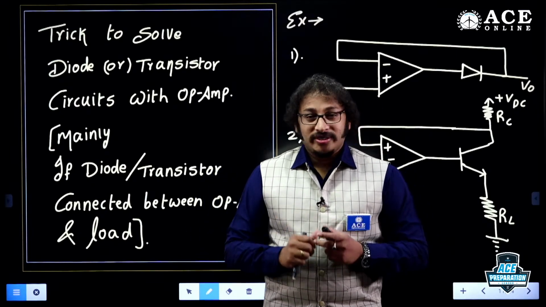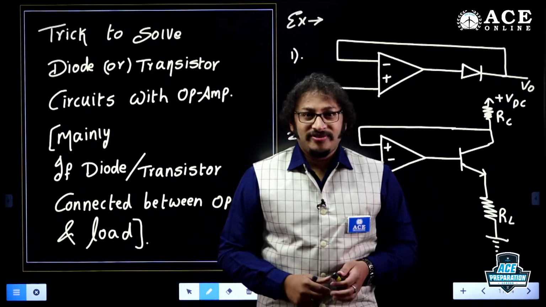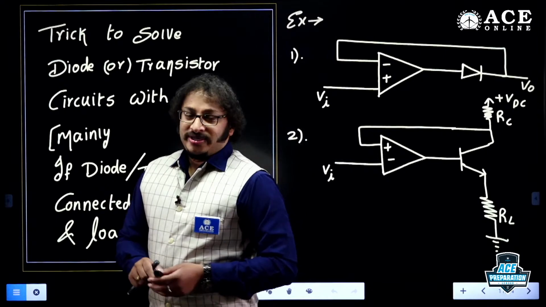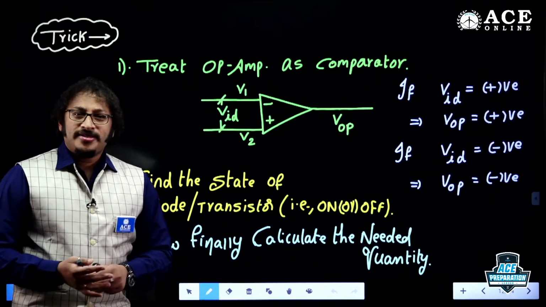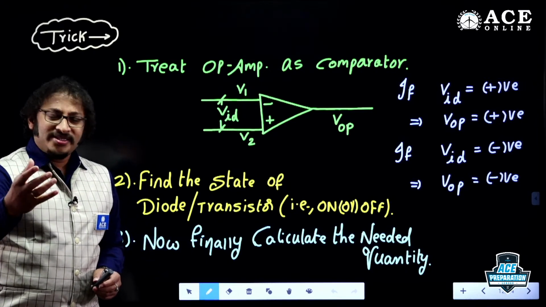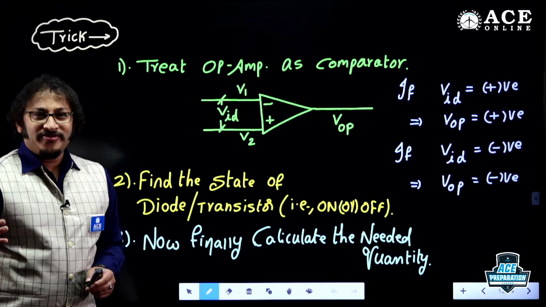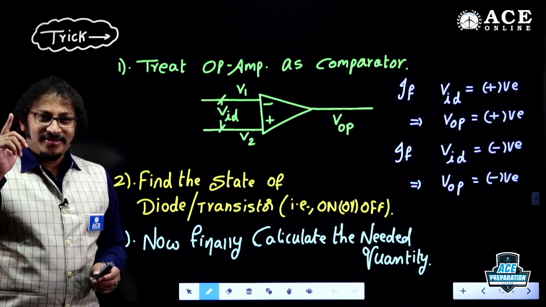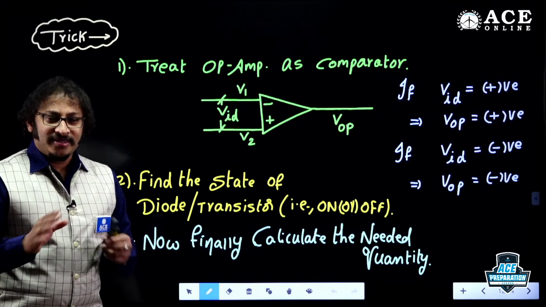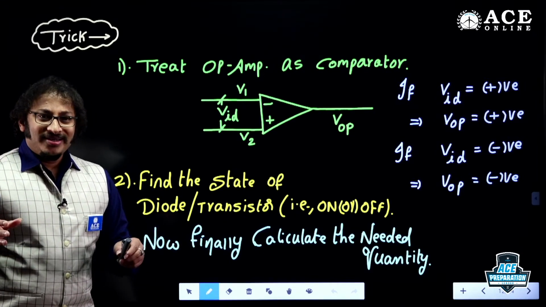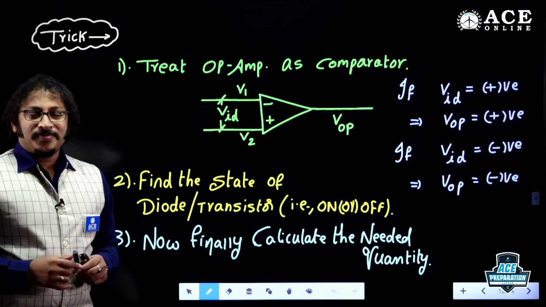I'll give you some shortcut, some trick, a time-saving technique. The very first important point for that type of circuit: just assume the operational amplifier as a comparator. I repeat, assume the operational amplifier as a comparator. That is the first point. Fix it. There is no negative feedback, there is no positive feedback. It is purely an open loop circuit.